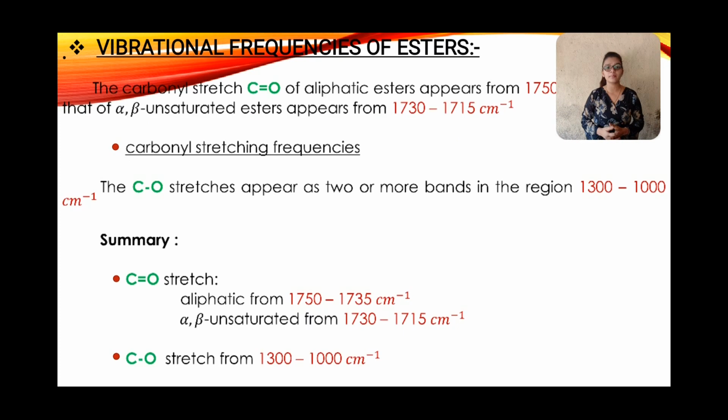Then the third one is the vibrational frequency of esters. The carbonyl stretch C=O of aliphatic esters appears from 1750 to 1735 cm⁻¹. That of alpha beta unsaturated esters appears from 1730 to 1715 cm⁻¹.